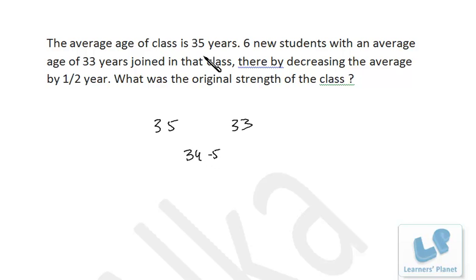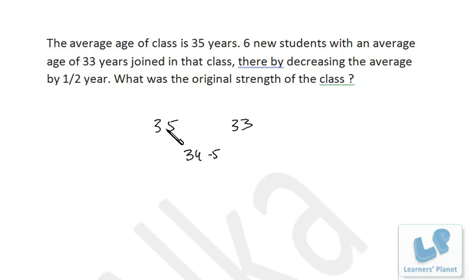Initially the average was 35. Now we are mixing these two groups, so now the new average has come down by half. So that's 34.5, right? So we are using the alligation method to solve this problem. That will make the problem very easy to do, right? And in seconds we can do that.